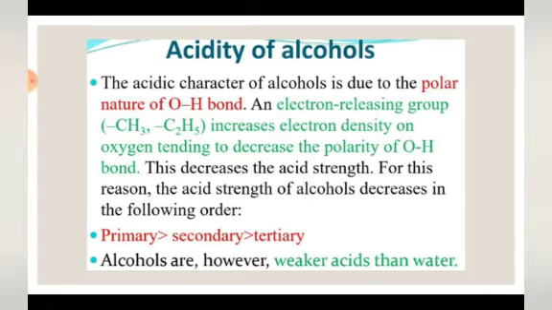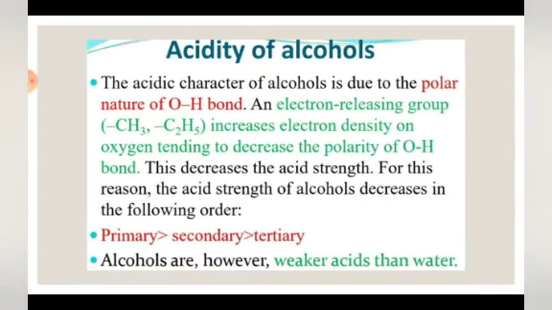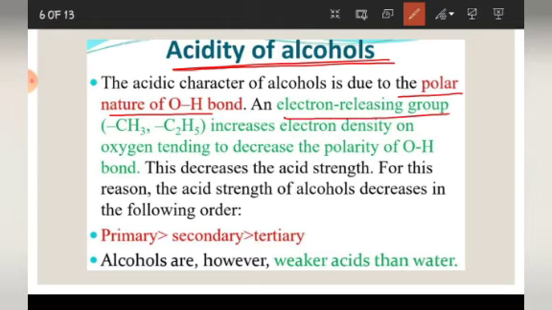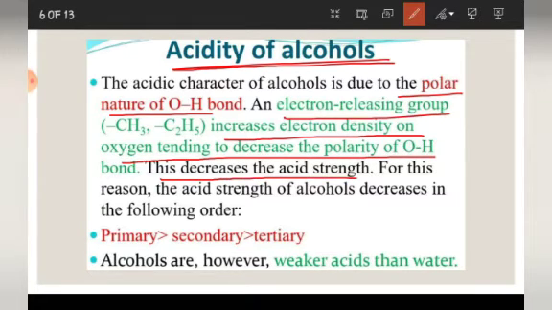Now, see what is written. Acidity of alcohols we will study in detail. The acidic character of alcohols is due to the polar nature of the OH bond. Now, an electron releasing group increases the electron density on oxygen, tending to decrease the polarity of the OH bond. This decreases the acid strength. For this reason, the acid strength of alcohols decreases in the following order.